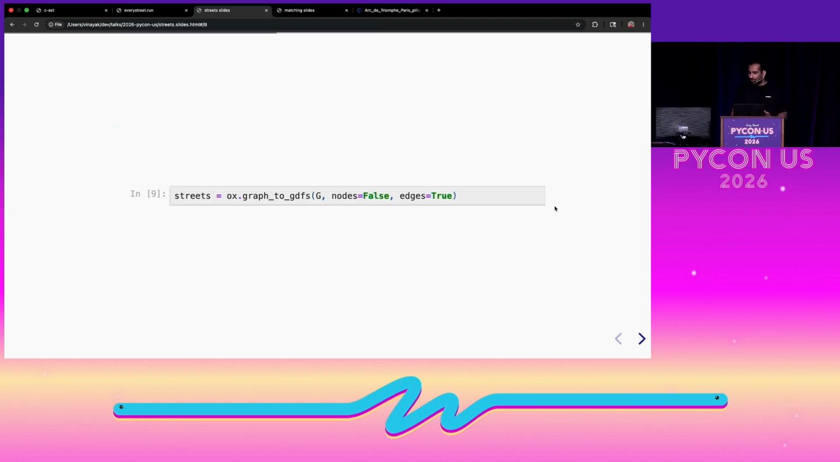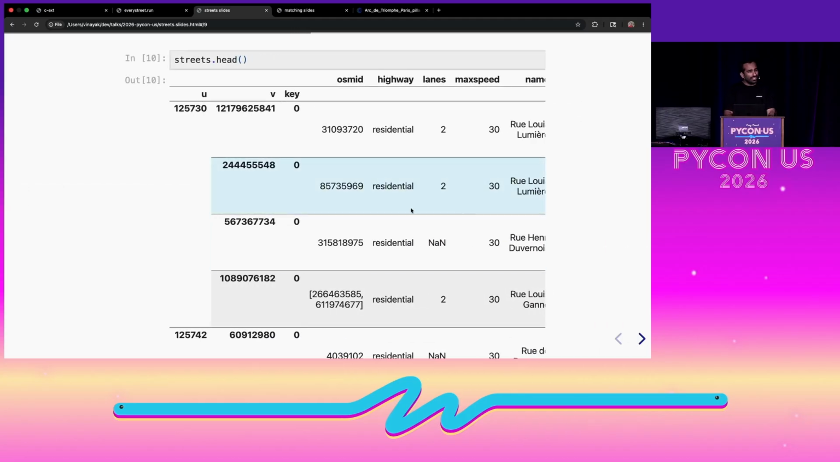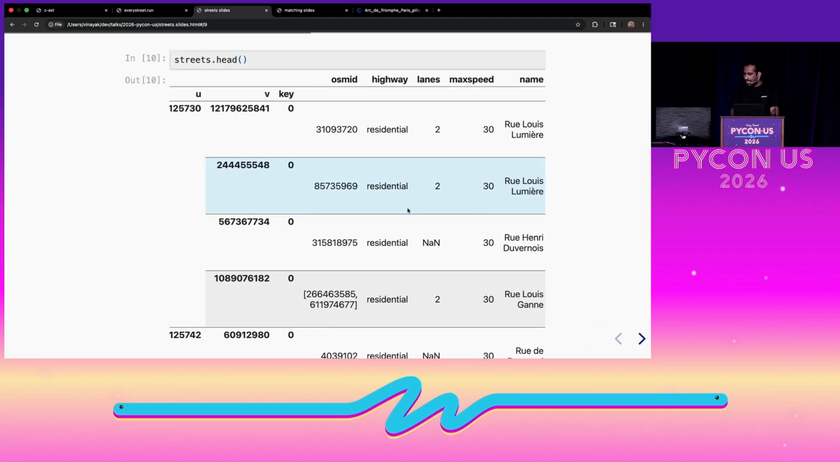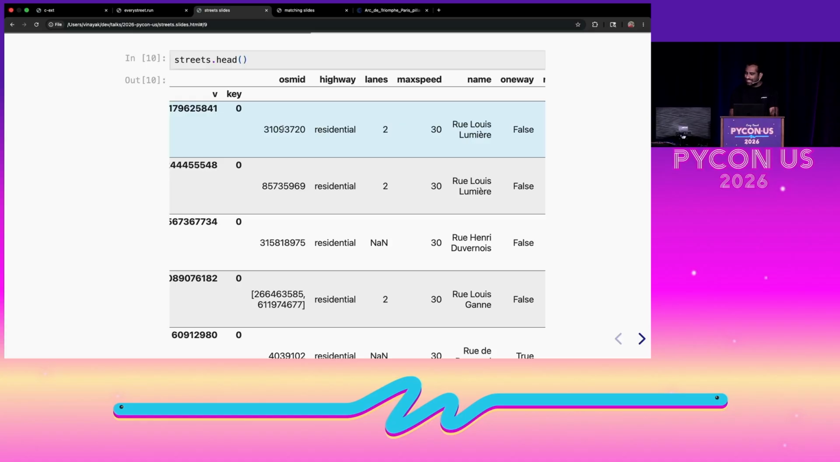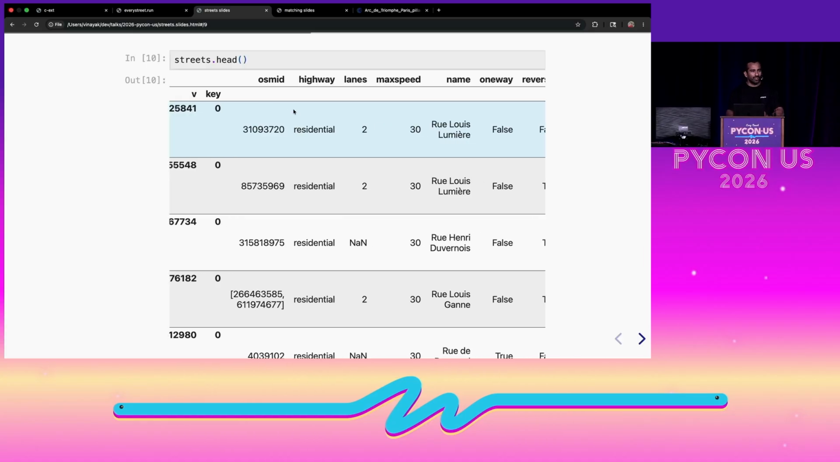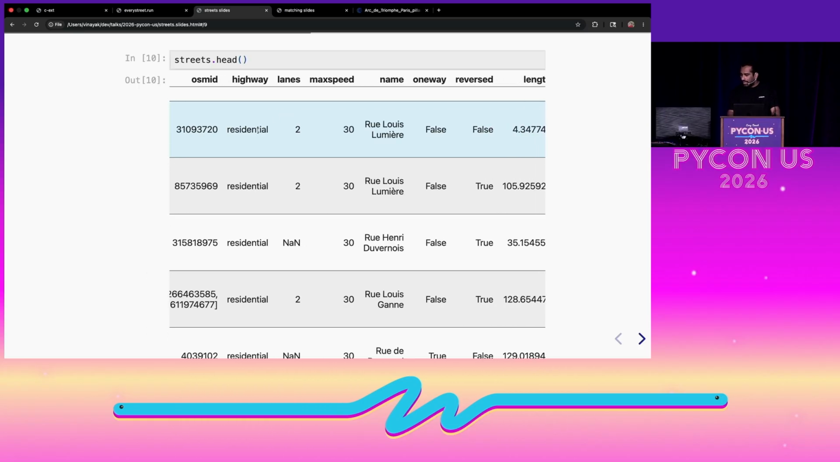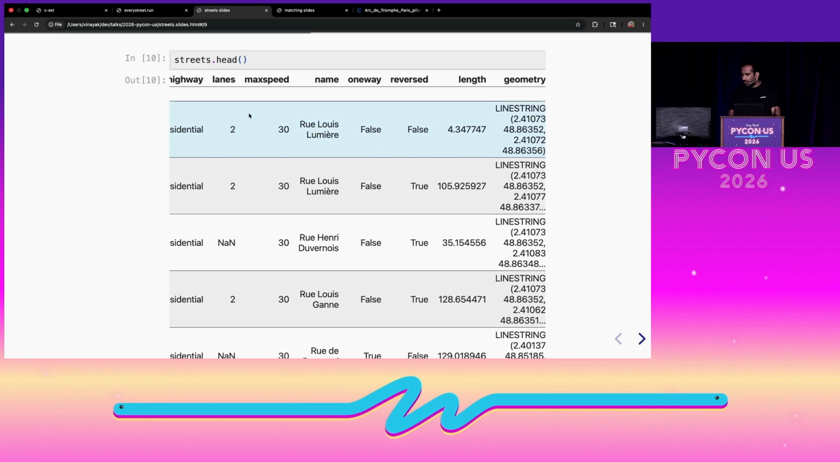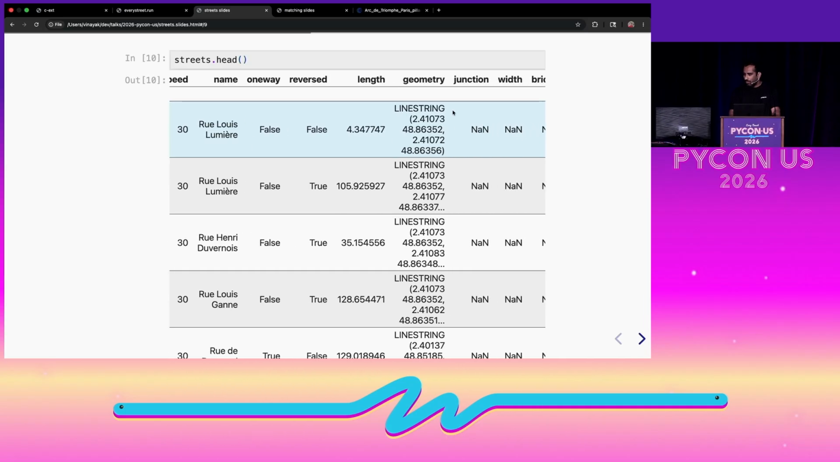After that, we can convert the graph that we got into a geodata frame. And to do that, we just use the graph2GDS function, set edges to true because we don't really care about the nodes. And if we do a dot head on that geodata frame, we can see that we have a list of streets. Each street has an OSM ID, which is a unique ID OpenStreetMap gives to a street or any sort of geometry. We can see the highway type, we can see the number of lanes, the max speed, the name, but most importantly, the geometry, which is the line string that is connecting two of these lat-long points.